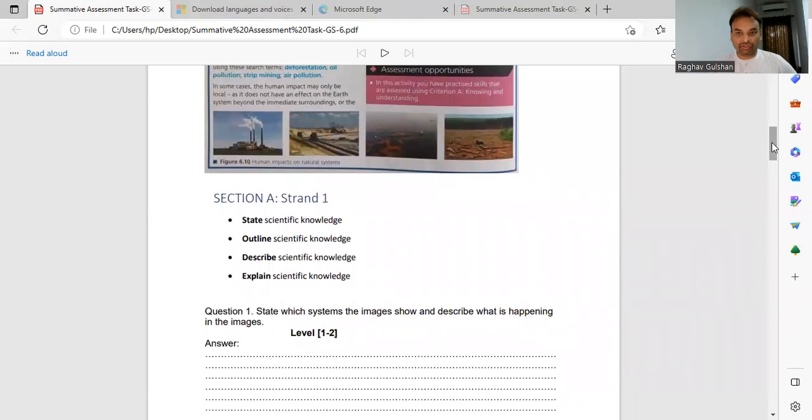In section A, we have different strands: state, outline, describe, explain.